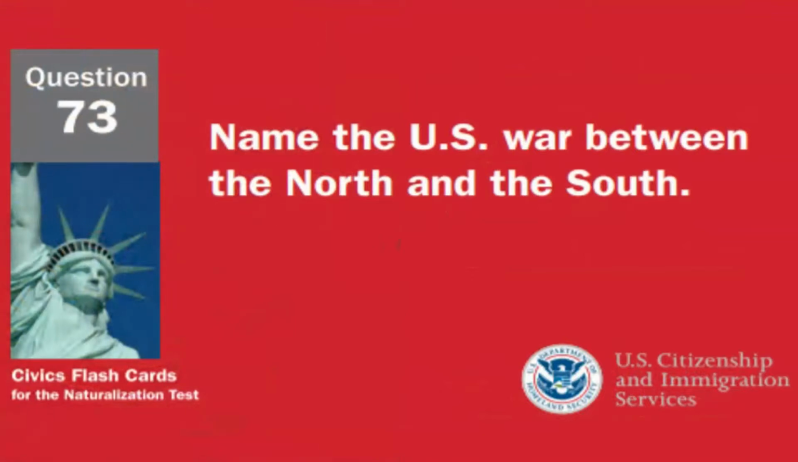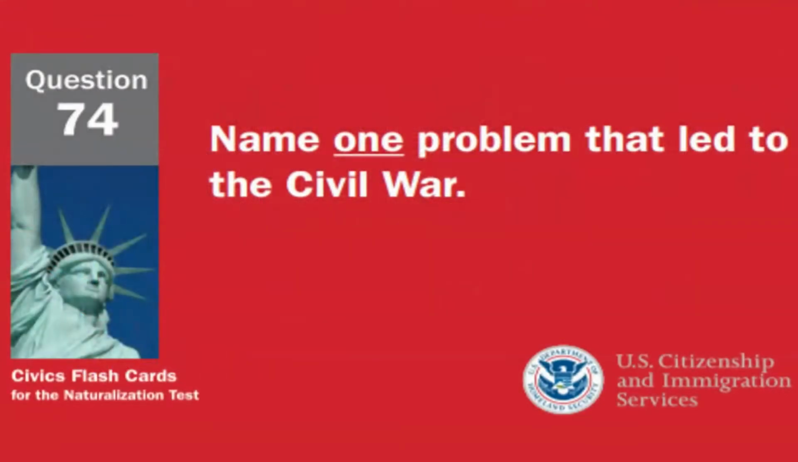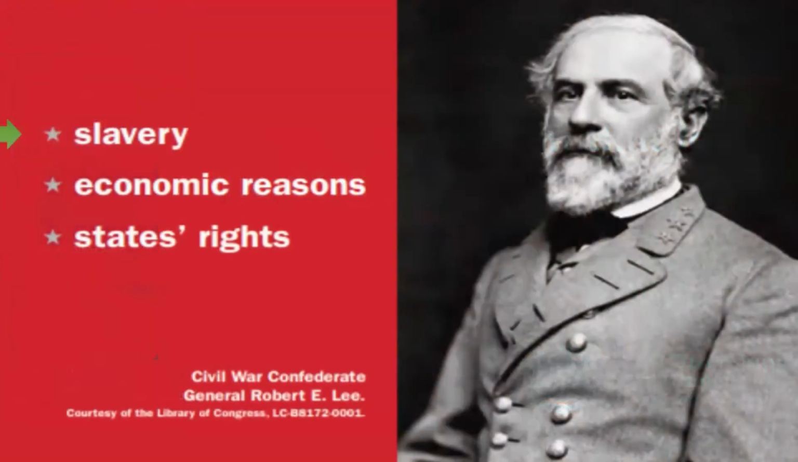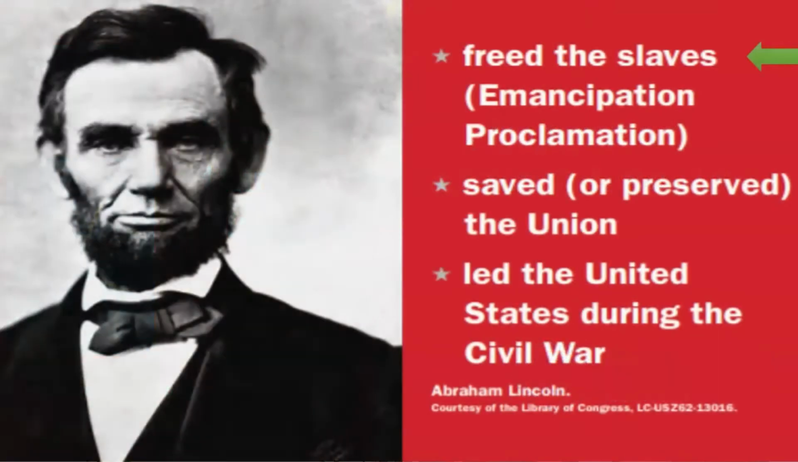Name the U.S. war between the North and the South. The U.S. war between the North and the South is the Civil War. Name one problem that led to a civil war. One problem that led to a civil war was slavery. What was one important thing that Abraham Lincoln did? Abraham Lincoln freed the slaves.